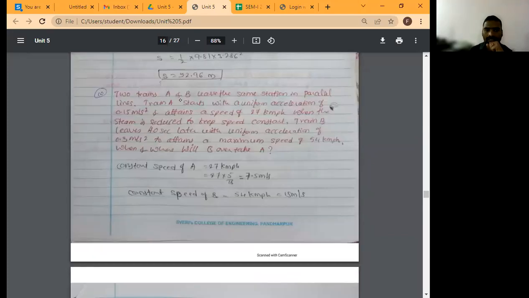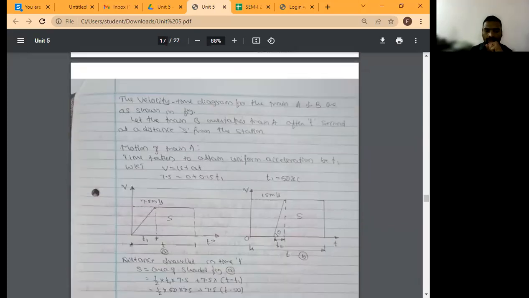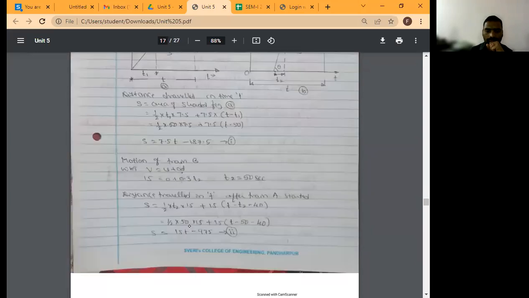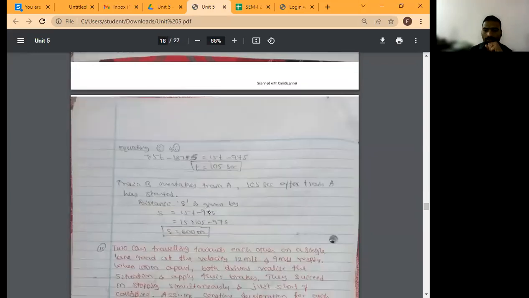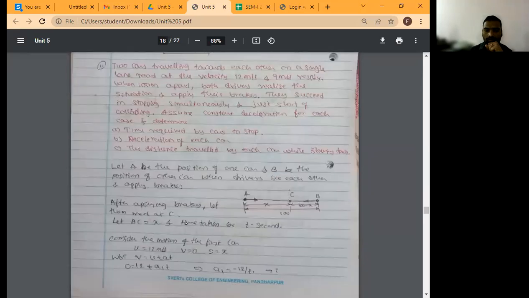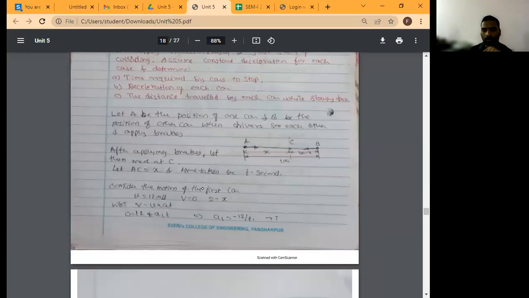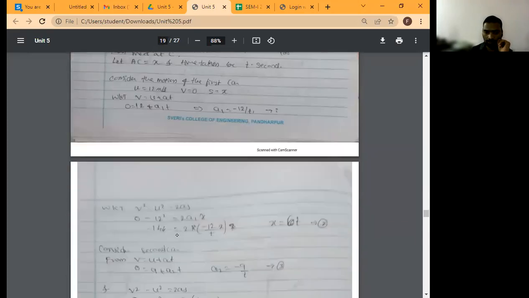There is a similar problem on trains, and one more problem. Whatever notes I had, I have given all the problems. Just go through them. If a problem is lengthy, don't worry. But what you should take care of is all the definitions and all the formulas. You have to remember them.